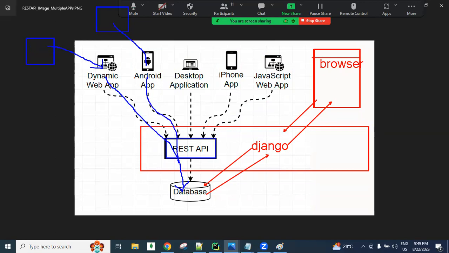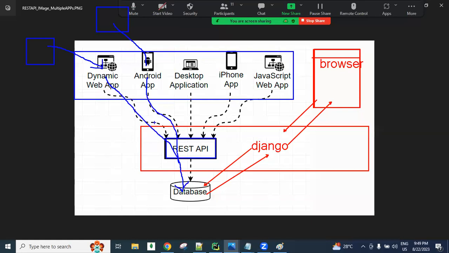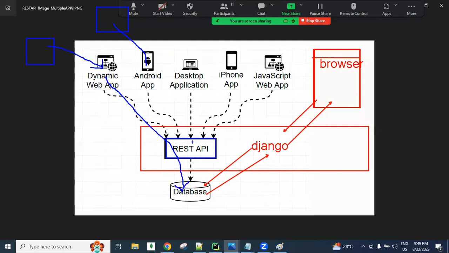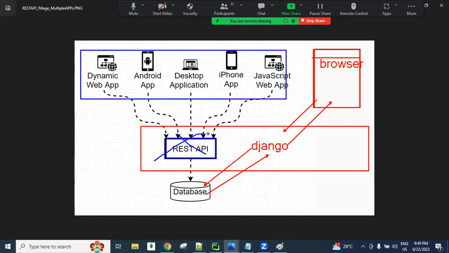They are also interacting with our application. It means there are multiple browsers, guys, and every browser is nothing but a client. From multiple clients, using multiple applications, people can interact with our project related database via the REST API. If we do not develop REST APIs for our project, then all these people are unable to interact with our application related database.